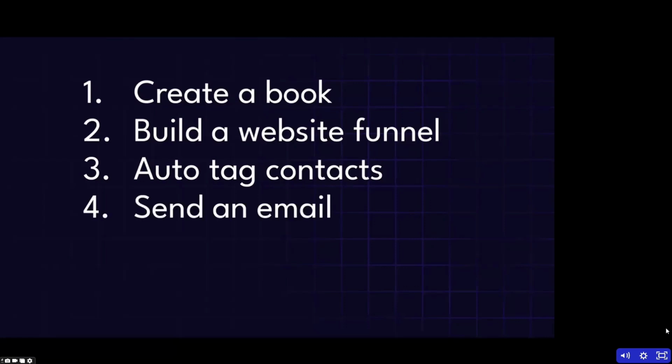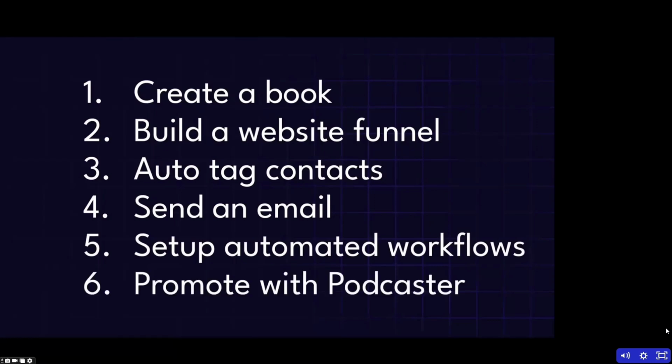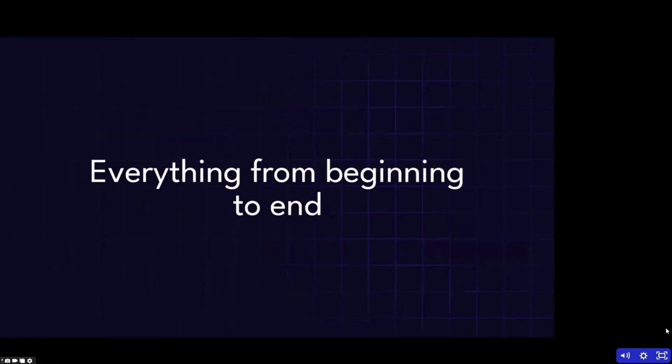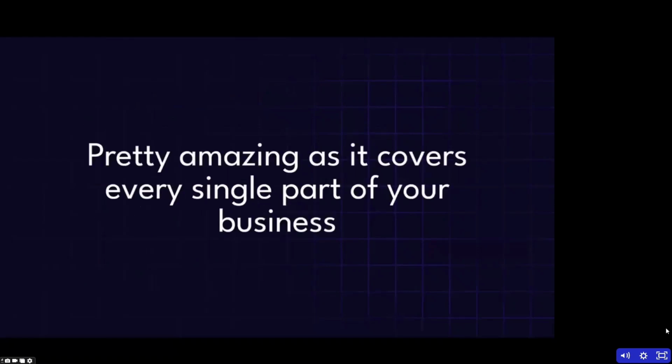Send an email to SmartList, set up automated workflows, and then promote with Podcaster. All of this you can do, and it's insane, literally within an hour of sitting there with AutoFunnel 2.0. Everything from beginning to end. It's all in one platform, and it's pretty amazing as it covers every single part of your business.